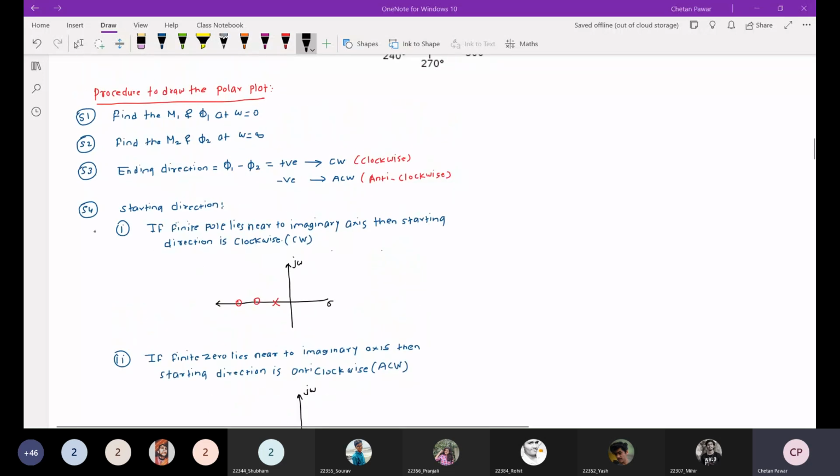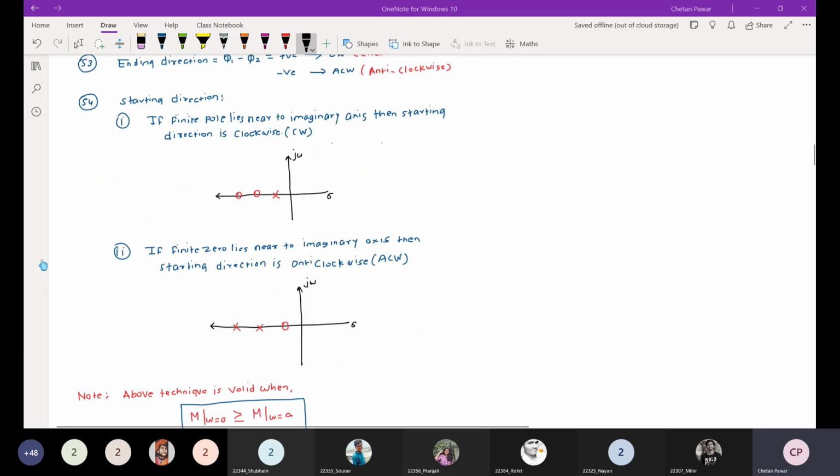The first step is what? At omega is equal to 0, I'm finding the magnitude and phase, and at omega is equal to infinity, I'm also finding the magnitude and phase. To calculate the ending direction, I take the difference of phase. If the difference of phase is a positive angle, the ending direction is clockwise. If the difference of phase is a negative angle, the ending direction is anti-clockwise. For the starting direction, if a finite pole lies near to the imaginary axis, then the starting direction is clockwise. If a finite zero is near to the imaginary axis, then the starting direction is anti-clockwise.